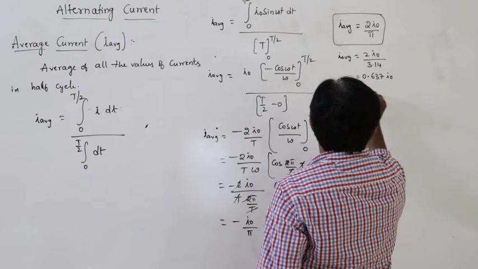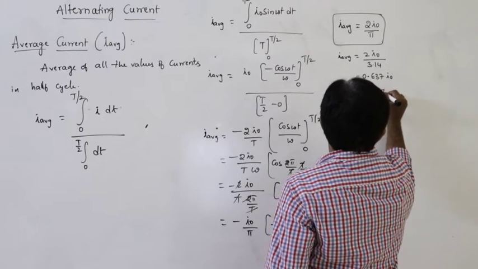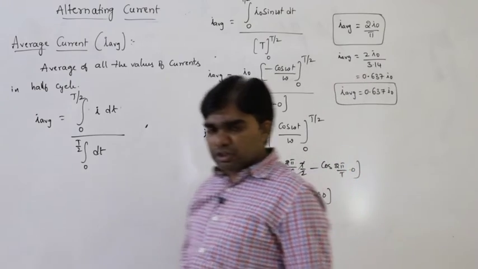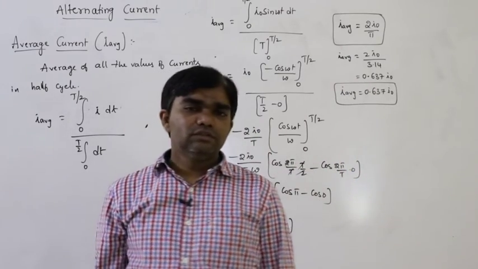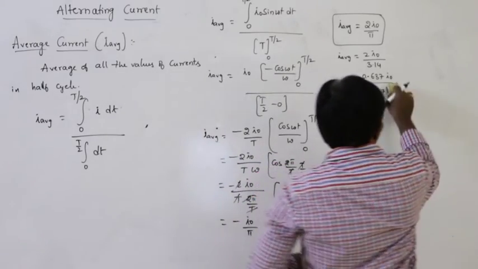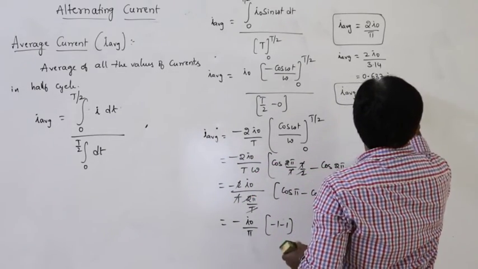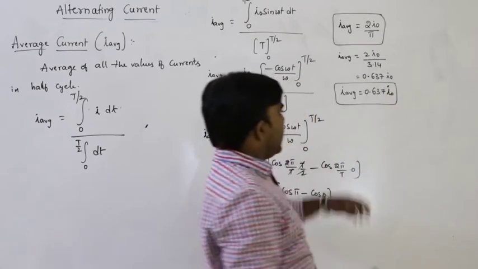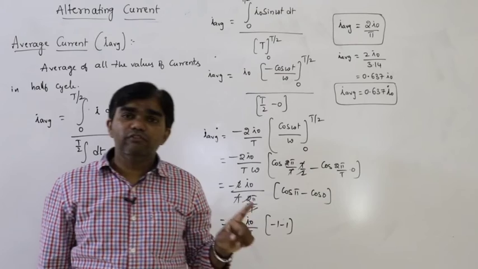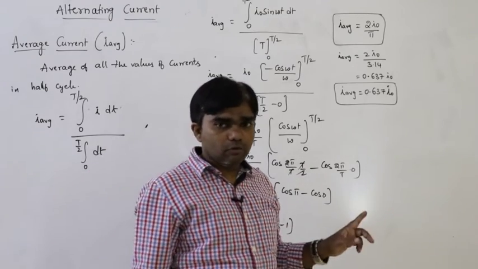So average current per any half cycle can be written as 0.637 I naught, or 63.7% of peak value. What is I naught? I naught is the peak value. Average current must be defined only for half cycle, remember that, very important.